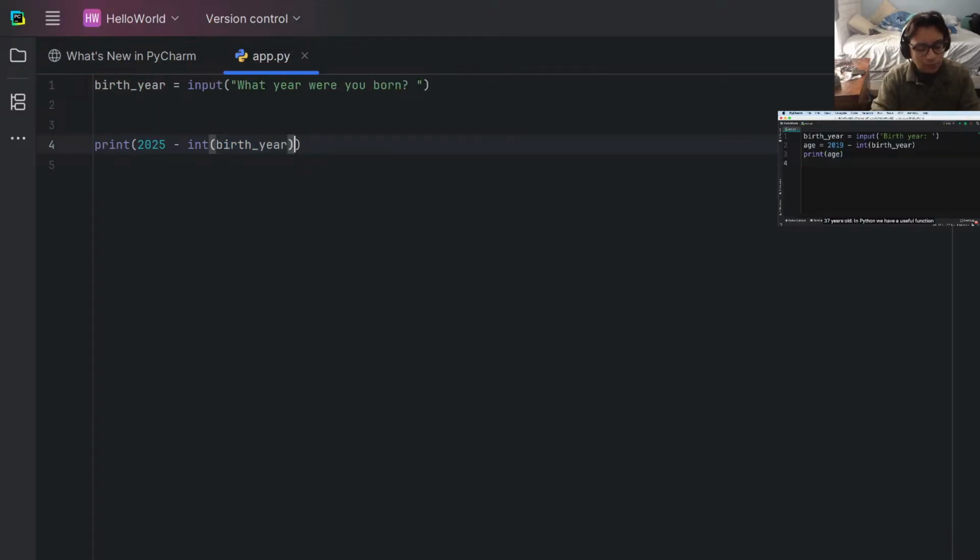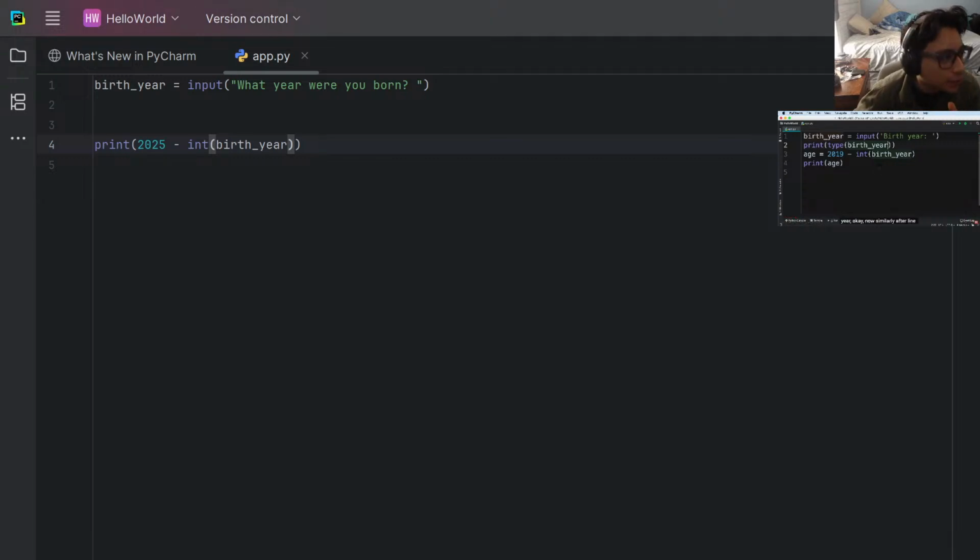In Python, we have a useful function for getting the type of variables. For example, let's print the type of birth year. Here we're going to call another built-in function called type. And now let's pass birth year.